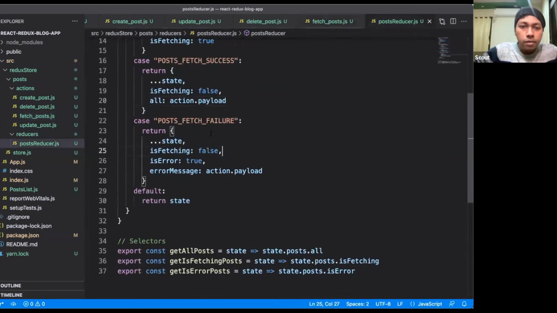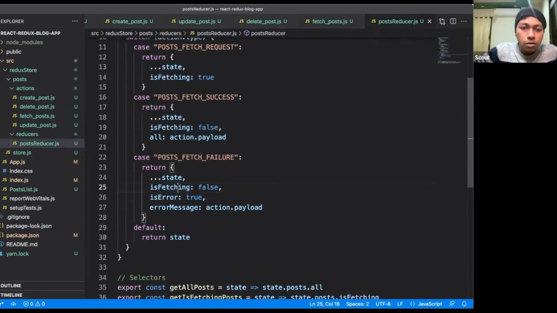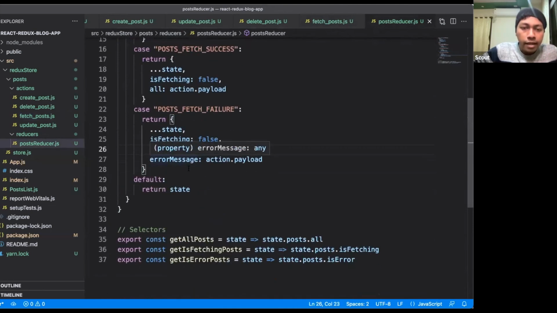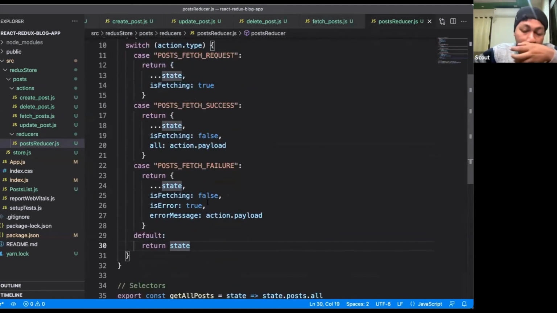And if there is any error, then I'm dispatching another action called post fetch failure. Though this has not occurred, if there is a failure, again I'm disabling the loader, because the loader is something you have to disable to show an error message. Now here I'm setting is error to true and error message to the action.payload. Done. And by default it will return the default state. So this default is something which you have to give whenever you are writing a switch case statement, right? So this part is ready.